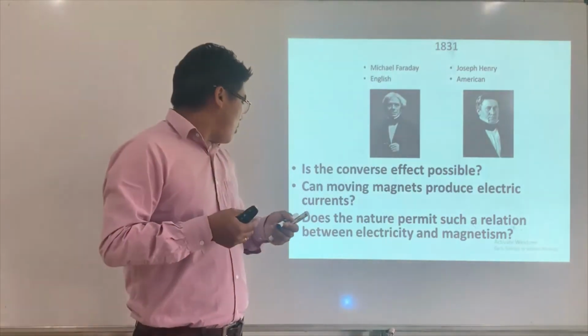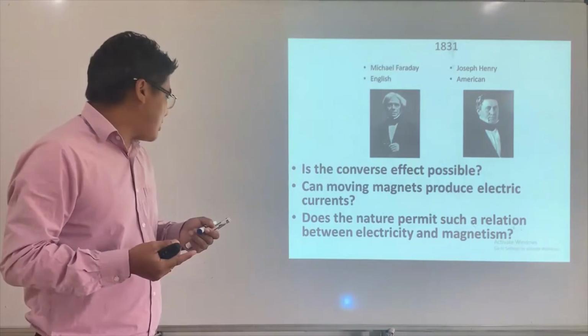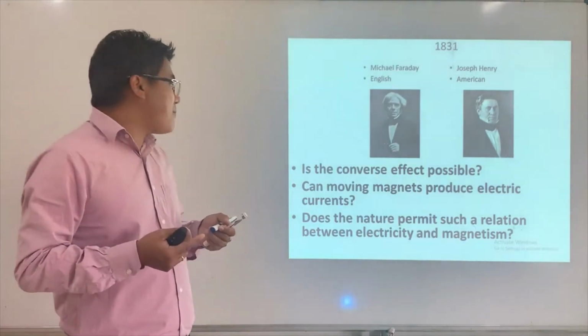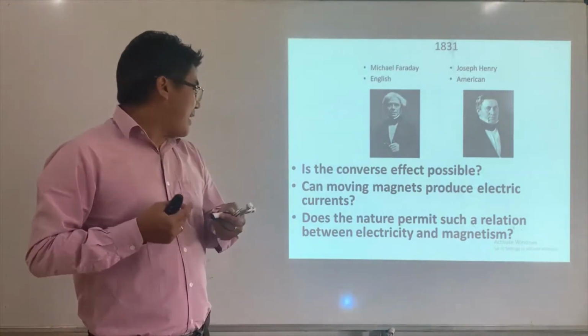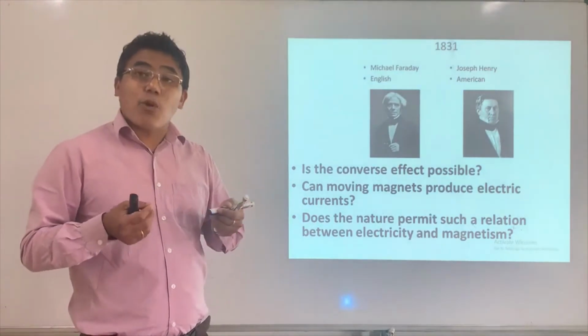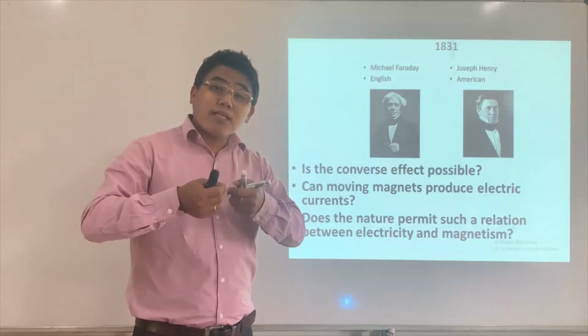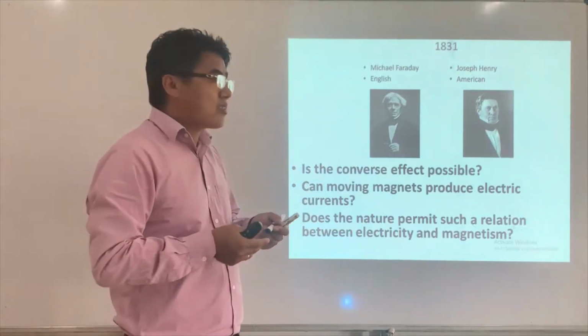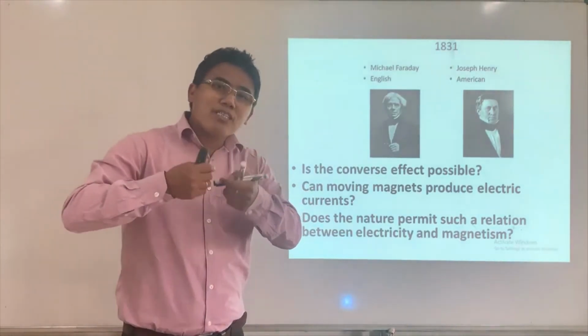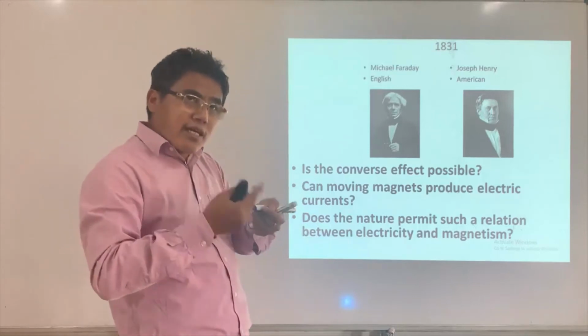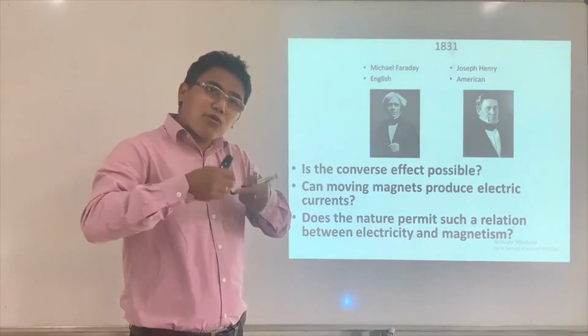So another third question is, does nature permit such a relation between electricity and magnetism? Such a relation is that moving charge produces a magnetic field, which was discovered already, and then a moving magnet can produce an electric current.